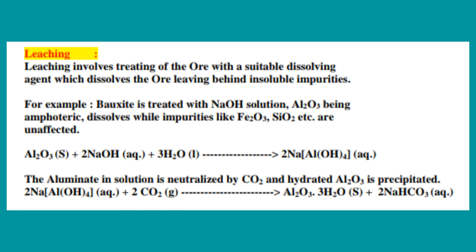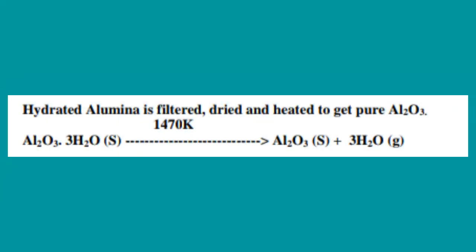Aluminum oxide trihydrate Al2O3·3H2O is in solid state. And sodium bicarbonate is in aqueous solution. The hydrated alumina, which is present as solid state, is filtered and dried and heated to get pure aluminum oxide.